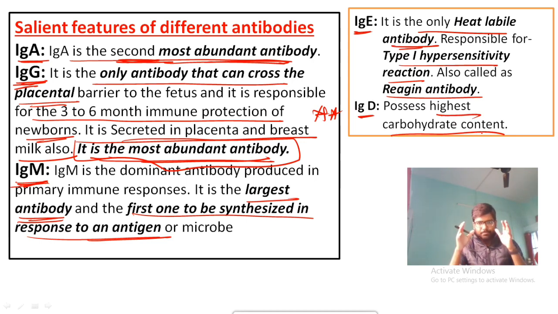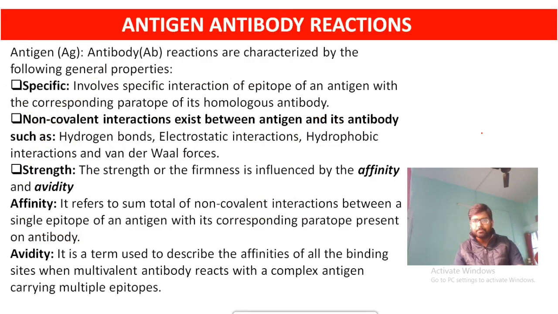Okay, so you can take a screenshot of this slide. This is very very important. Okay, then coming to the antigen antibody reaction. This is थोड़ा tricky है, थोड़ा conceptual है, these points are थोड़ा conceptual. Okay, क्योंकि देखो, एंटीजन और एंटीबॉडी का जब रिएक्शन होगा, that means the epitope of your antigen is going to react with the paratope of your antibody, and that is a very specific reaction. Okay, that is very specific in nature.